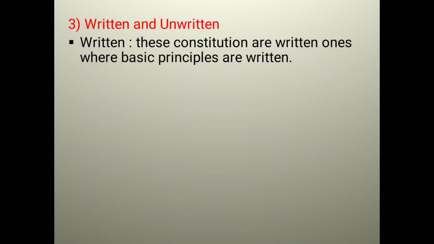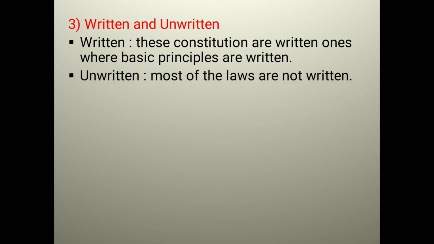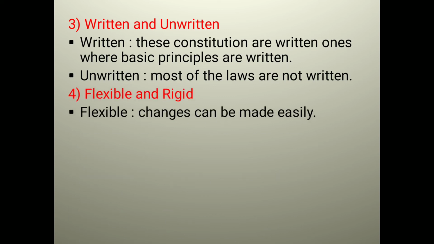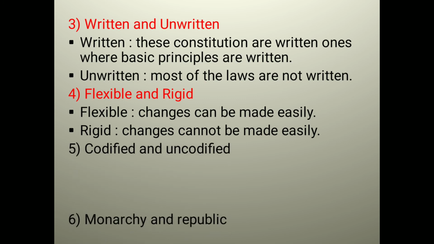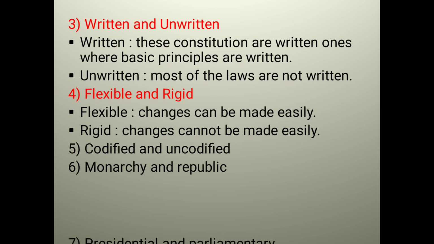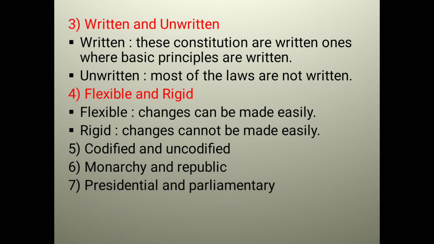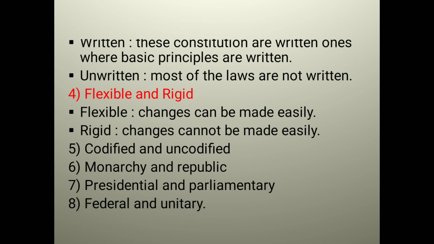Then written and unwritten. Written is of course the one which is written, and unwritten means they don't have a written constitution. Flexible and rigid. Flexible means changes can be made, like amendments can be made, like in India's one. And rigid is one in which changes cannot be made. There are few more like codified, uncodified, monarch and republic, presidential and parliamentary, and federal and unitary.